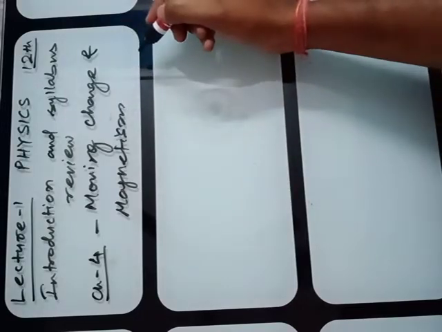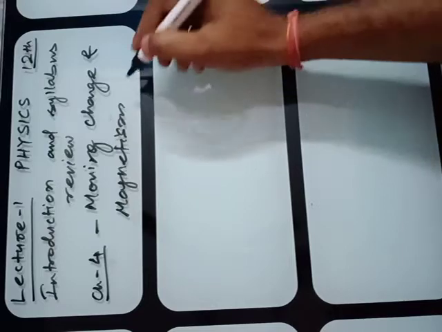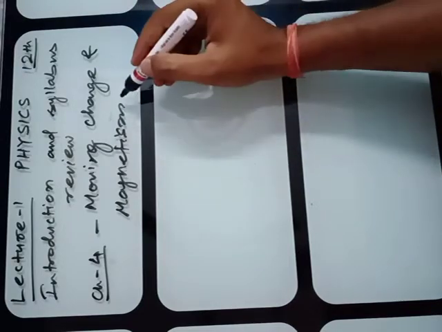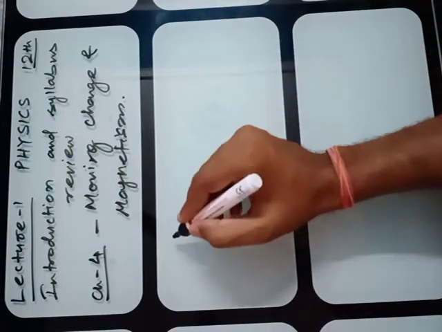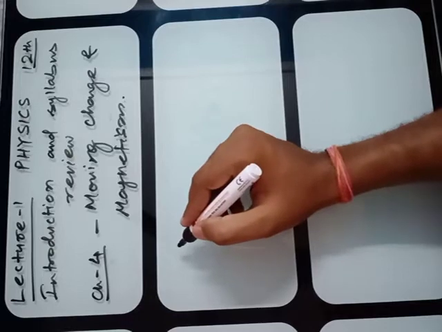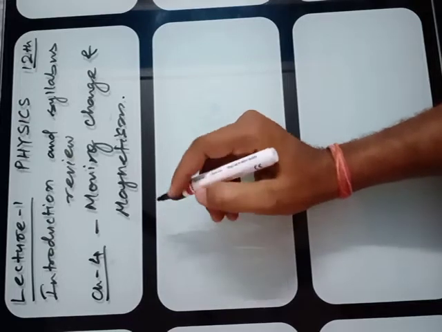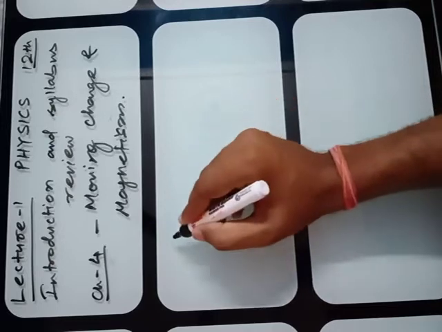In this chapter, students, you will study motion of charge in magnetic field, Ampere circuital law, basically. If current is flowing through any conductor, how this conductor is influenced by a magnetic field. You will study about the Biot-Savart law, which is very important. Every year or alternate year, questions have been asked on the Biot-Savart law.